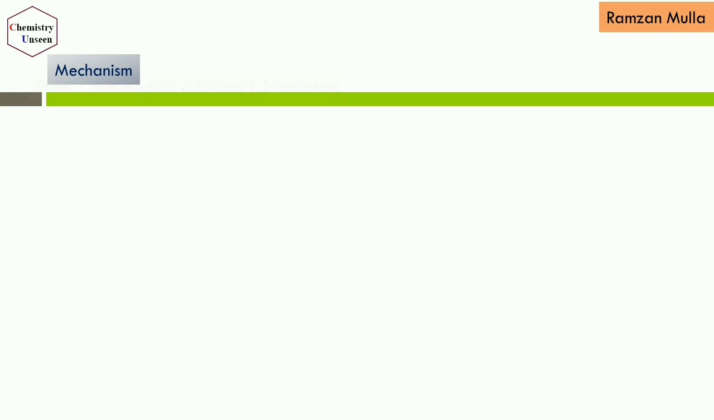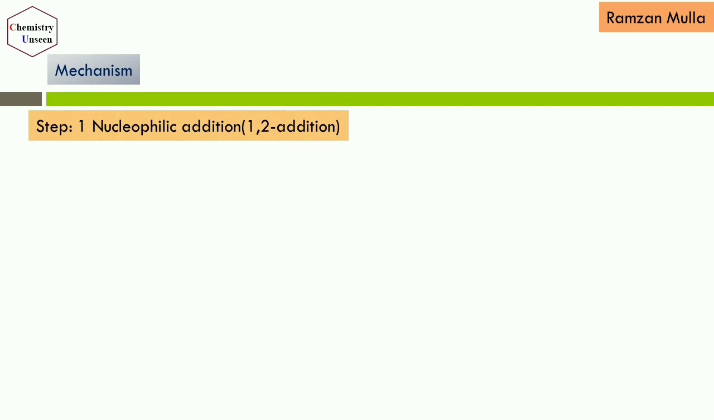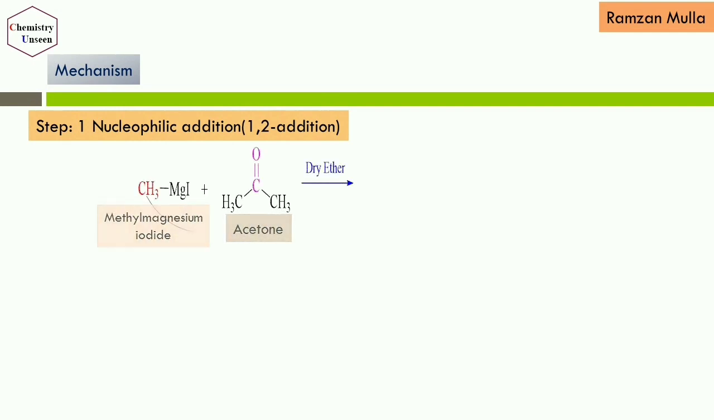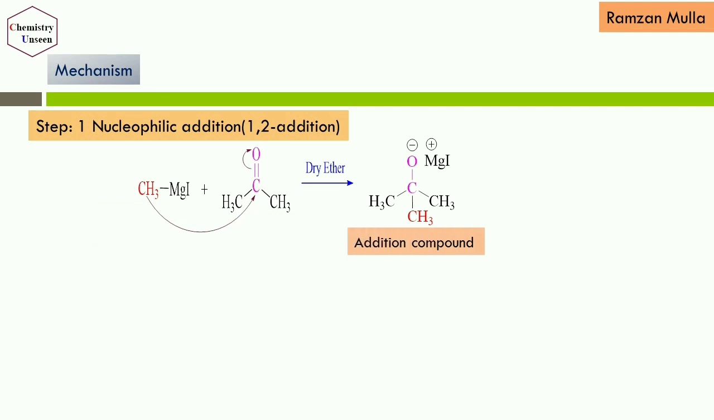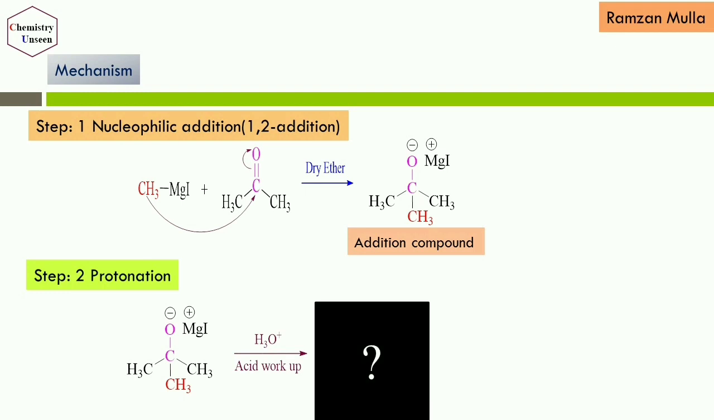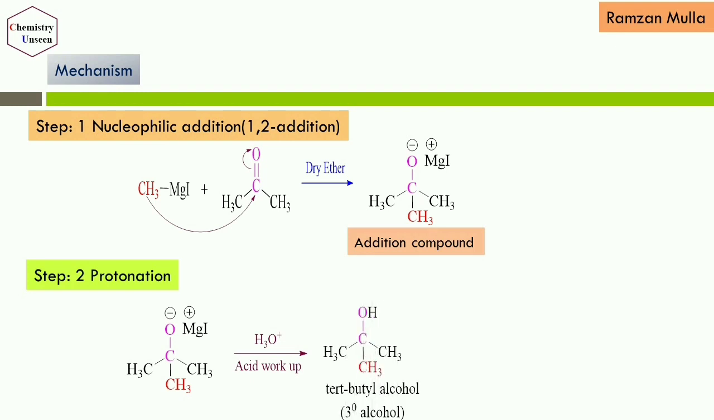Here again, step 1 is the nucleophilic addition, where it undergoes 1,2 addition. Yes, we get the addition compound, that is tertiary butoxide. And this tertiary butoxide in the second step, that is acidic workup, gives secondary or tertiary alcohol? Obviously the answer is tertiary. It gives the tertiary alcohol. This is all about the synthesis of primary alcohol, secondary alcohol and tertiary alcohol by the reaction of Grignard reagent with different carbonyl compounds.